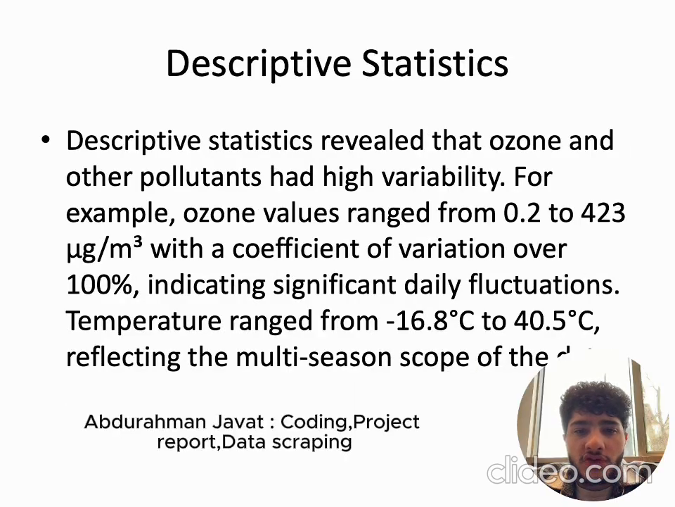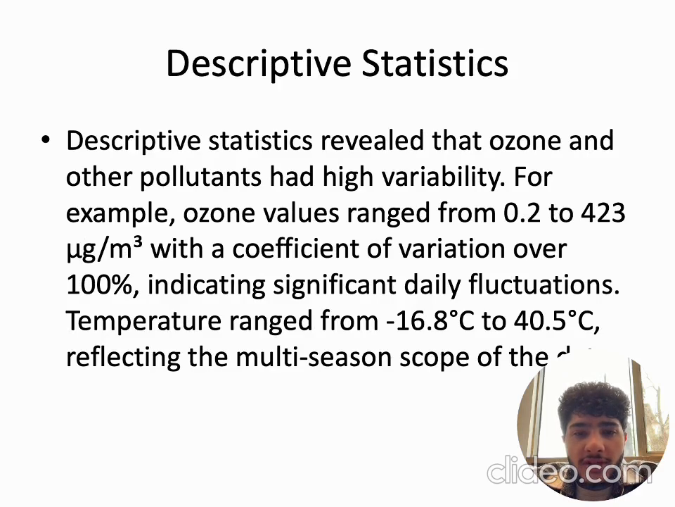Okay, moving on to the descriptive statistics. It revealed that ozone and the other pollutants had very high variability. For example, the ozone values range from 0.2 to 423 micrograms per cubic meter, with a coefficient of variation over 100%. This indicates significant daily fluctuations. Temperature ranged from minus 16.8 Celsius to 40.5 Celsius, reflecting the multi-season scope of our data.